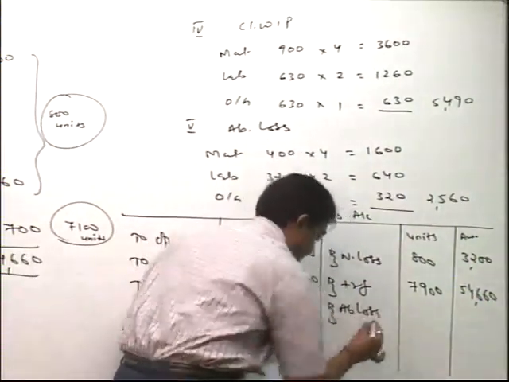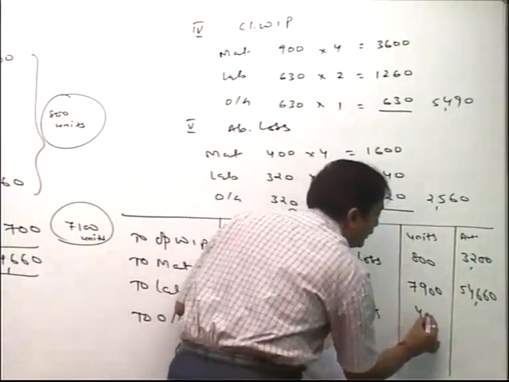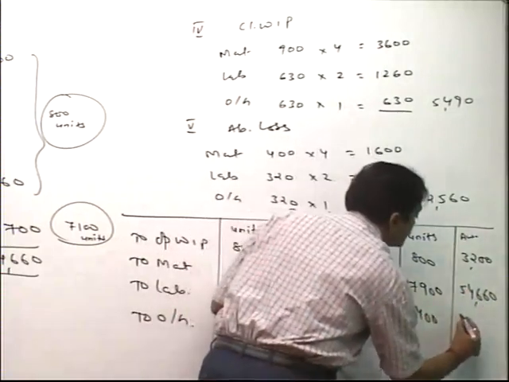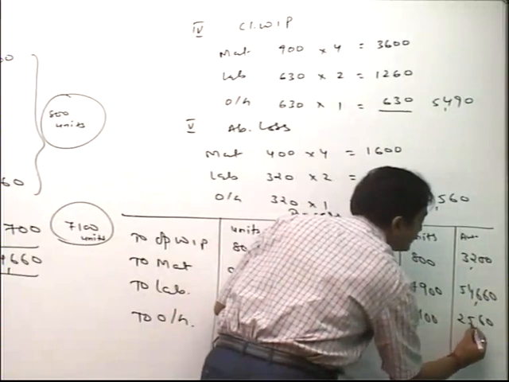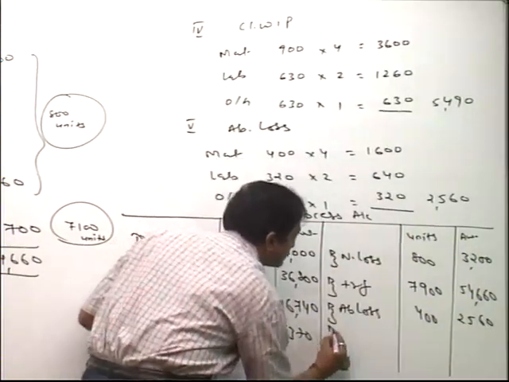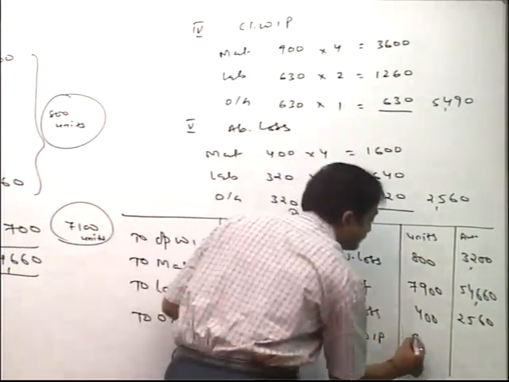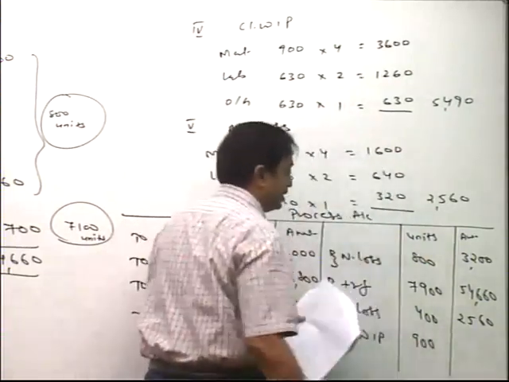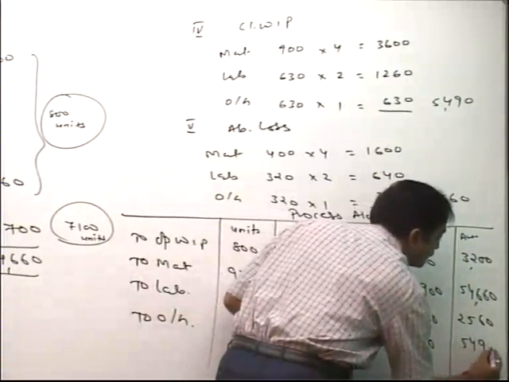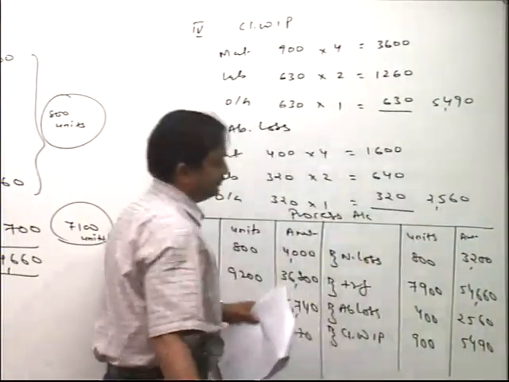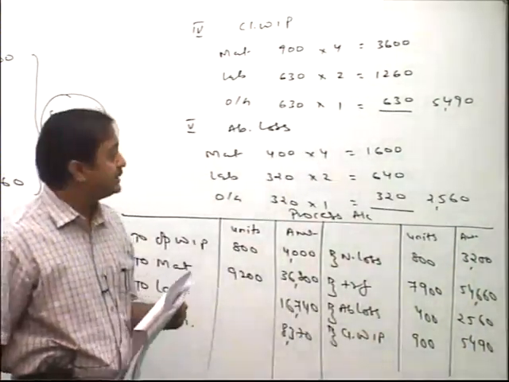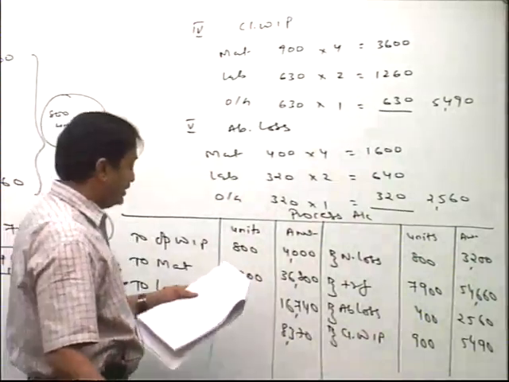Abnormal loss: units 400, cost 2560. Lastly, closing WIP: 900 units, 5490. Clear? Now please verify the total.